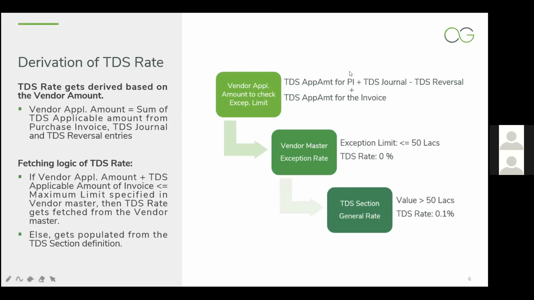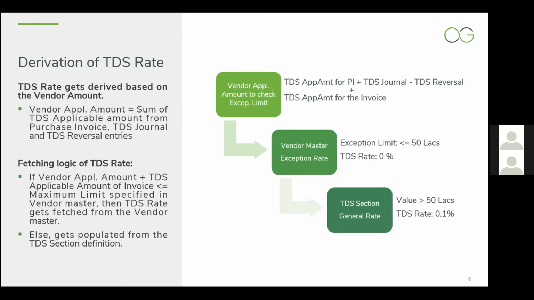The catch over here is that the TDS calculation will be on the existing TDS applicable amount for all the invoices raised and the TDS journals made previously, minus the TDS reversal that has been adjusted. And after this calculation, the current invoice value will be checked. I hope I've been able to make this clear.